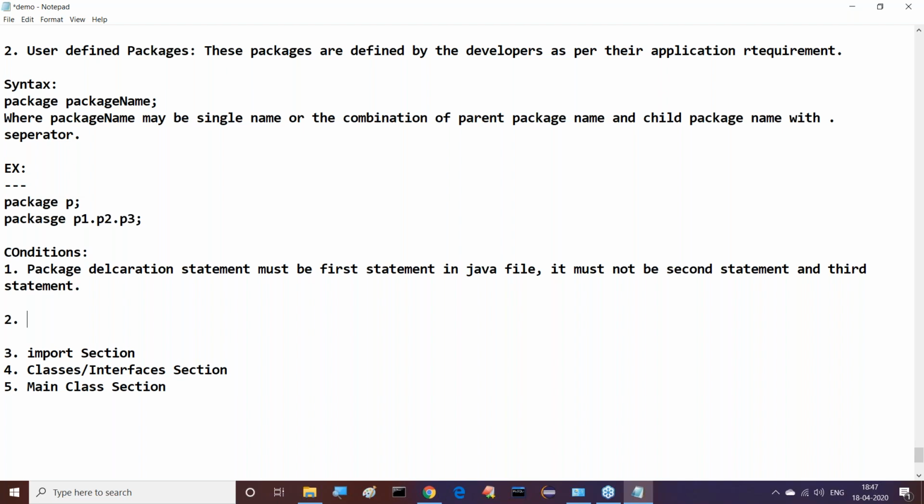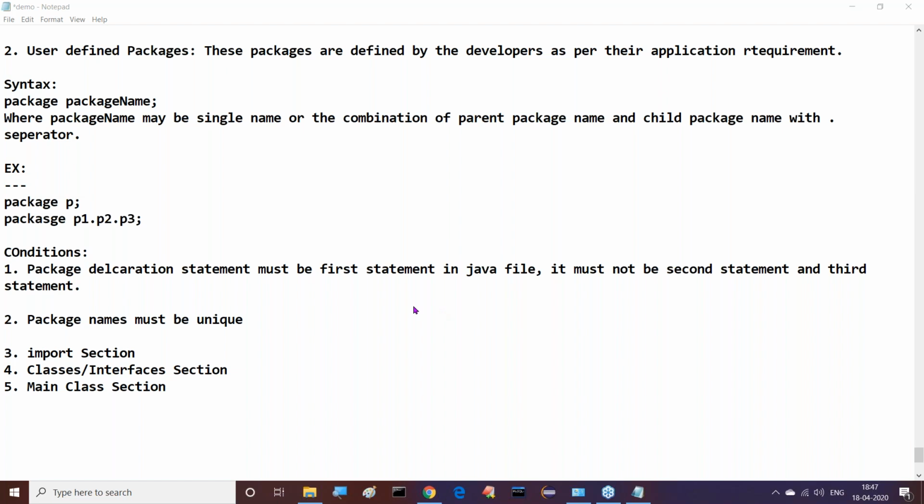Package names must be unique. Package content is shareable. Understand my point here. Inside a package, a number of classes and interfaces are available, and they are shareable to multiple programs at a time. That's okay. But the names of the package must be unique. Why? Because packages are actually folders. Understand my point clearly now.